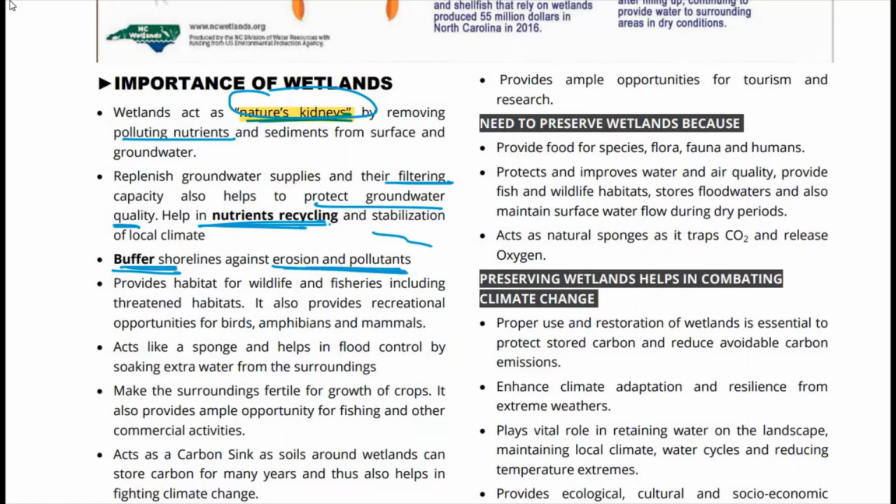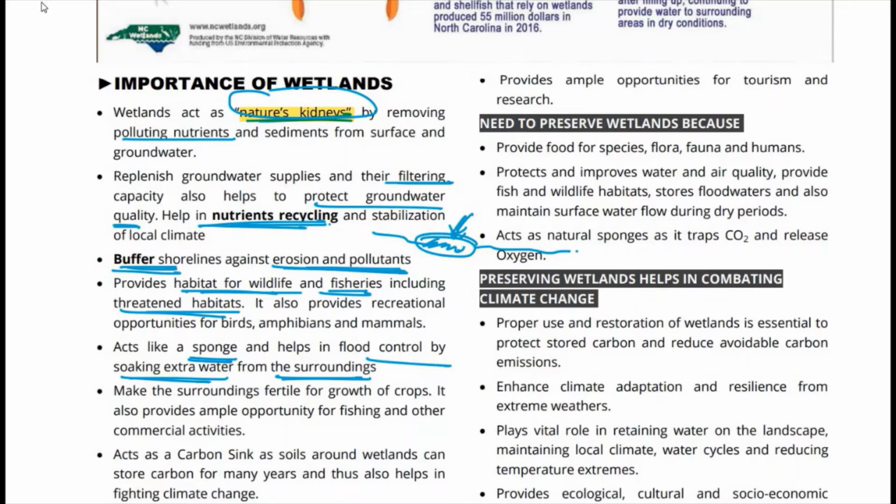So क्योंकि see there is shoreline और ये जो sea रहेगा, उसके बीच का region will be the wetland, so it actually acts as a buffer and it protects the shoreline against erosion. So these are basically marshy lands, so they basically act as sponge and help in flood control by soaking extra water from the surroundings. Very importantly, they provide habitat for wildlife, including threatened habitats, wildlife and fisheries, and recreational opportunities